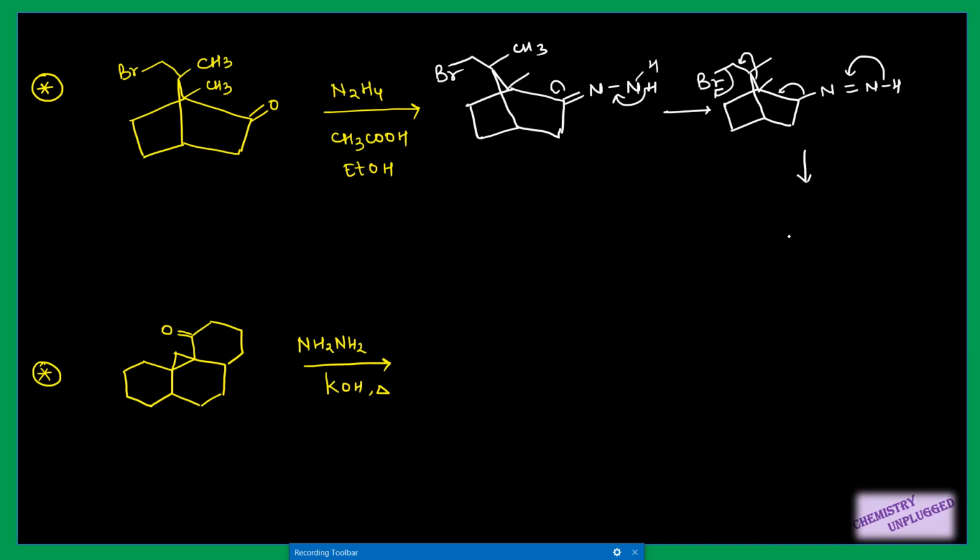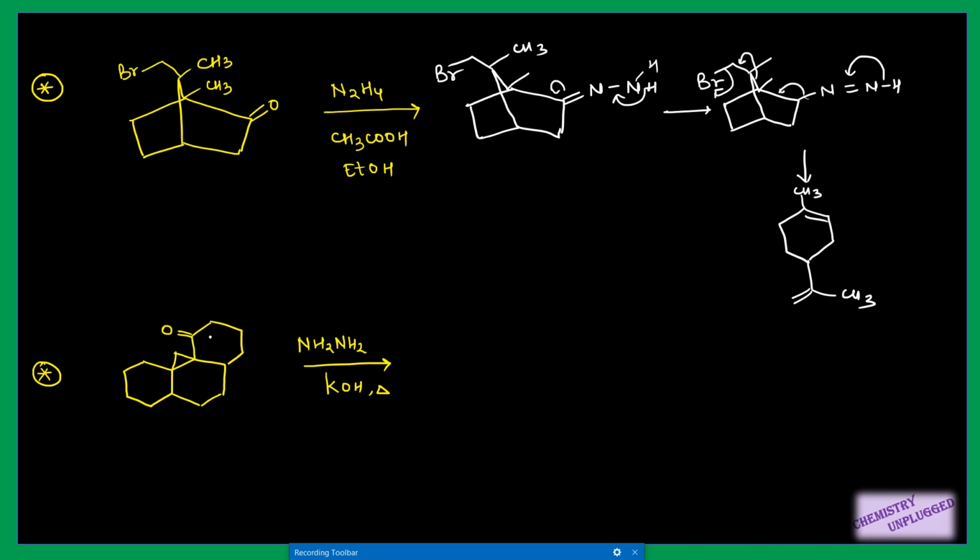So what we will get here, because this bond which is forming this bridge will break, we can open this ring compound, this bridged compound, and we will get methyl group attached here. One double bond will be there due to the removal of this bond, which will shift here, and we will have a double bond here, and on this carbon we have this one present, right? It will shift here to form a double bond and we have a methyl group already attached here. So this will be our final product.